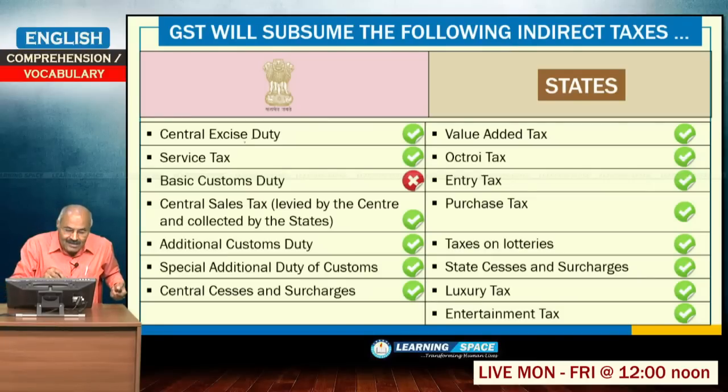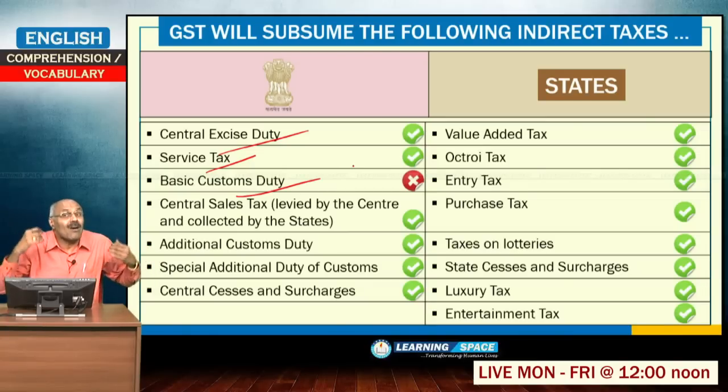Central government levies excise duty on the manufacture of products. Service tax means if you are going to a 5-star hotel, on the service in the 5-star hotel you will be taxed. And basic customs duty is imposed when goods are imported or exported.